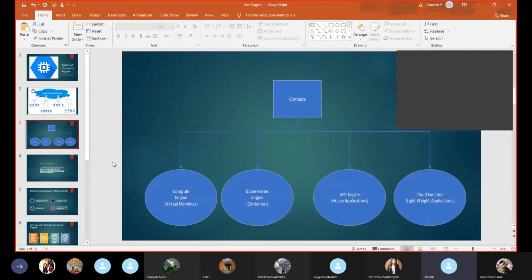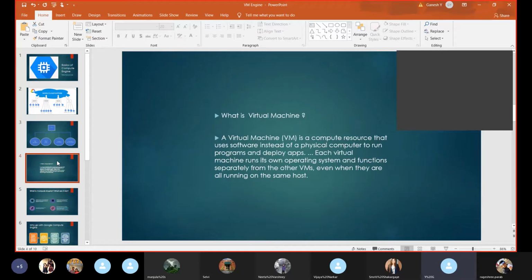Before going to Compute Engine, we will discuss what a virtual machine is. A virtual machine is a computer resource that uses software instead of a physical computer to run programs and deploy apps. Generally, where do we use a virtual machine? I have a standalone Windows PC, but I'm trying to run an iOS app.